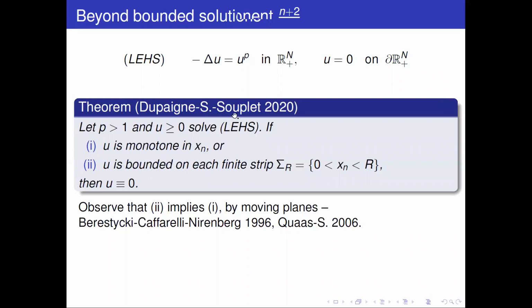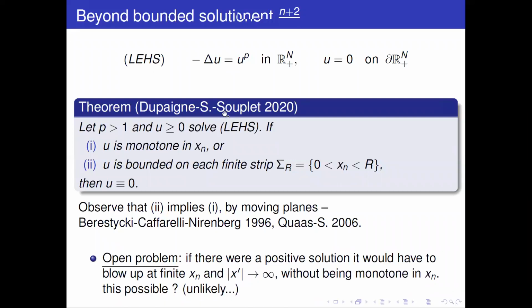And of course, at this point, the big open problem continues to be: are there solutions which are not monotone? Which of course now should be very weird, because they should blow up at finite distance from the boundary, and somehow they should blow up in the tangential direction, and they are not even authorized to be monotone. And this is a very weird profile. So this doesn't look likely, but we do not know at this point how to exclude it. The full result is still not achieved, even though that's okay.